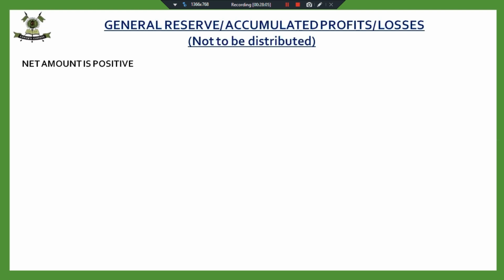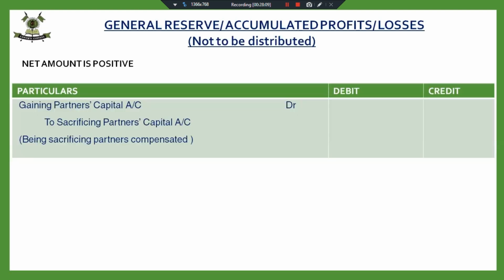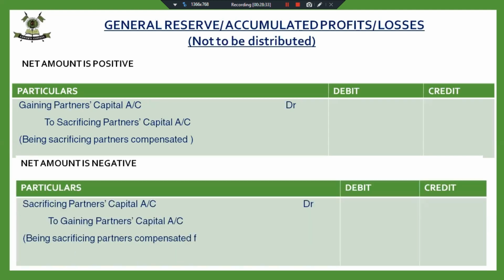Fine. So you have to learn these two journal entries. If the net amount of all the reserves and losses is positive, then you're going to pass one adjustment entry, that is gaining partner to sacrificing partner's capital account. And if the net amount is negative, I'm explaining why this is done. Just note down these journal entries. I'll be explaining why this is done and how the question will be asked.